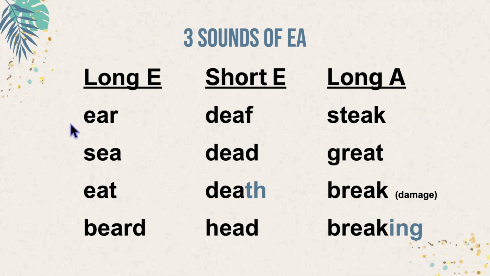Let's practice some of the long E sounds first. Ear, see, eat, beard. Here are some words with a short E. Deaf, dead. TH will use the th sound in this word. Death, head.